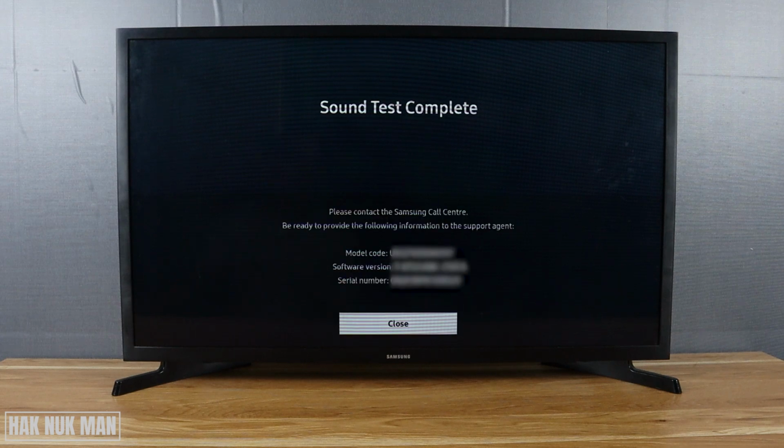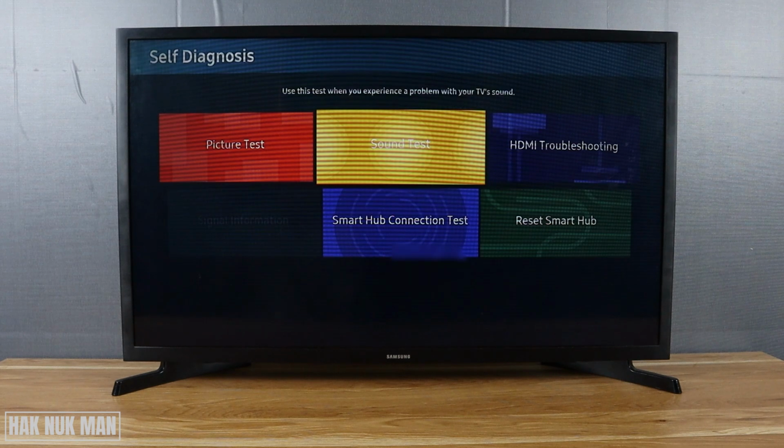Okay, and it suggests you contact the Samsung call center, and they provide you some information of the TV: model code, software version and serial number. Okay, so you can see on your TV screen, different TVs have different model codes, software versions, and different serial numbers. Okay, now let's close it.